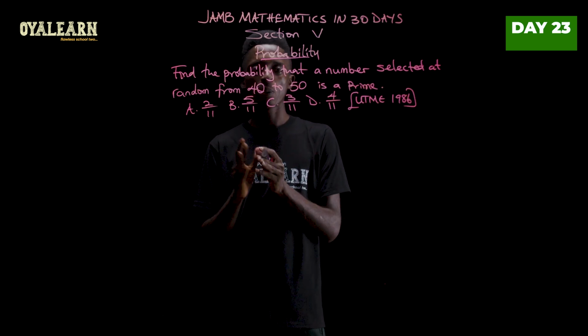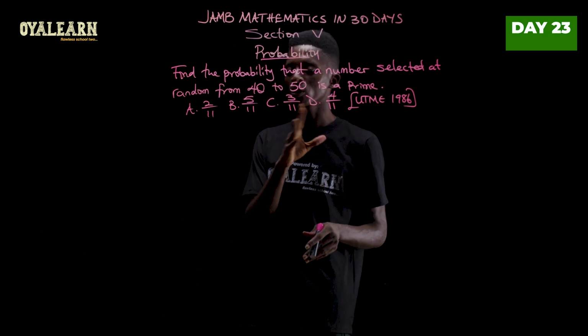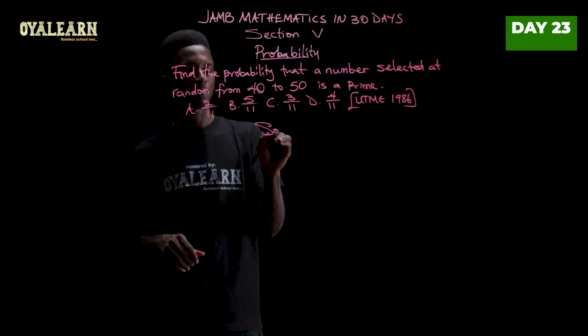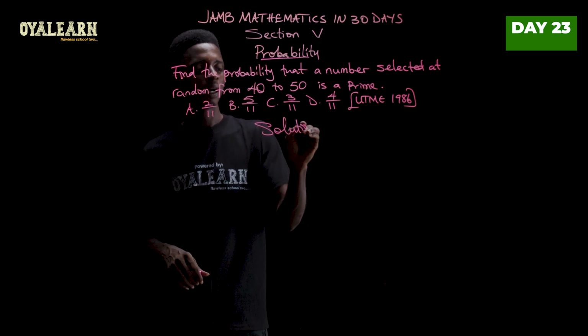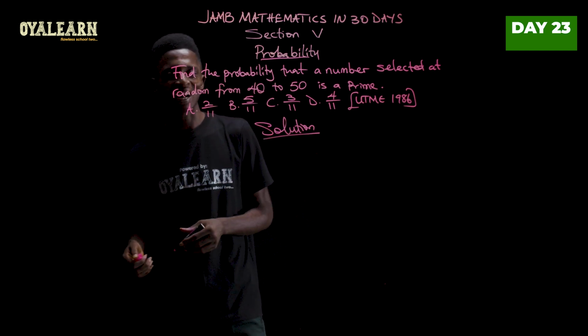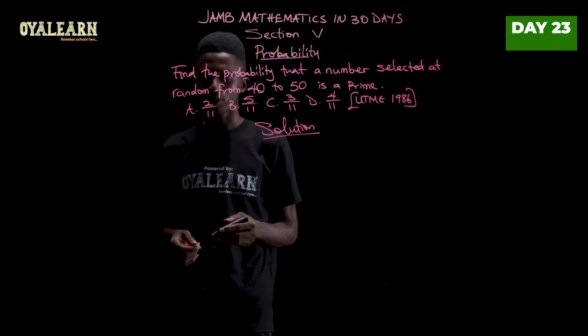Now let's find the probability that a number selected at random from 40 to 50 is a prime. Now we recognize that prime numbers are numbers that are only divisible by 2 factors, which are 1 and itself. So let's first list out numbers from 40 to 50.